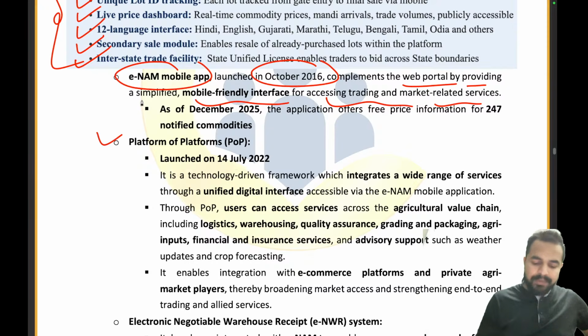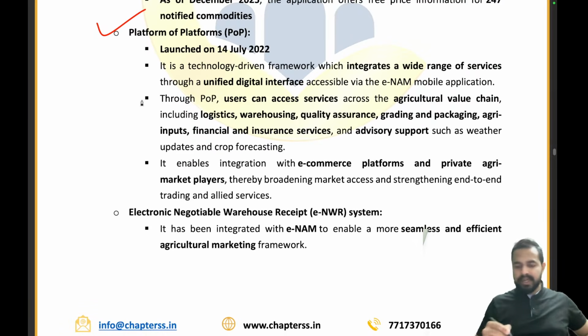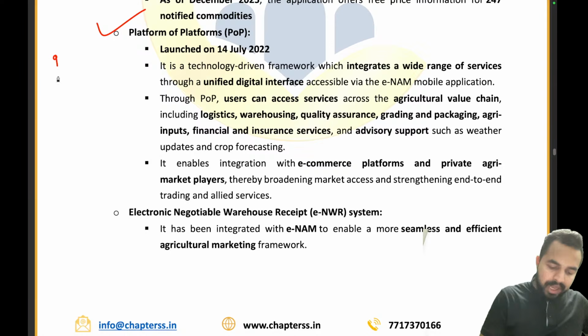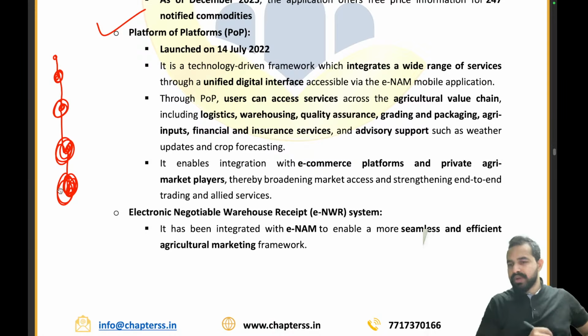Then comes the platform of platforms. So in July 2022, see guys, after every step they are upgrading the experience of these farmers, right? After every step they are upgrading. So that's how it is going to work. Year by year they are coming up with new initiatives and launches to make it better, right?